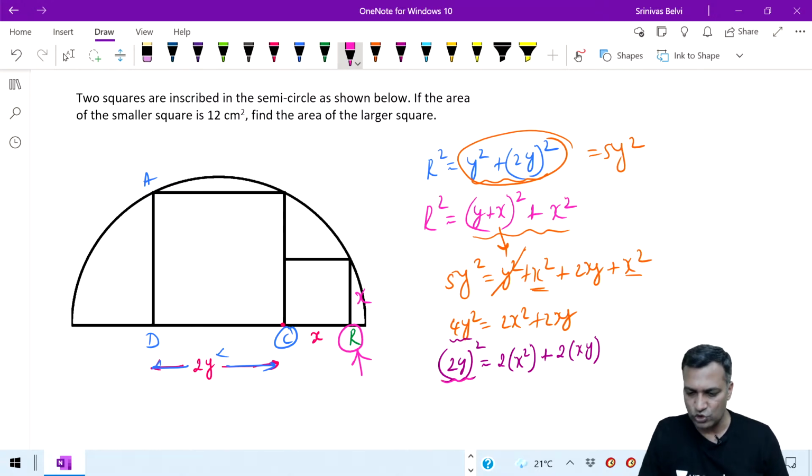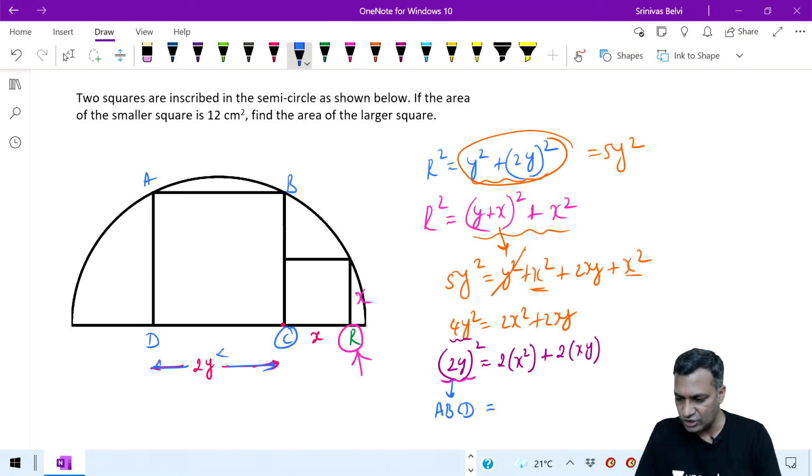What is (2y) whole square? (2y) whole square is nothing but ABCD. What is (2x) whole square? Right? 2x whole square is nothing but this particular portion, 2 times the smaller square PQRS. It is nothing but 2 times the smaller square.